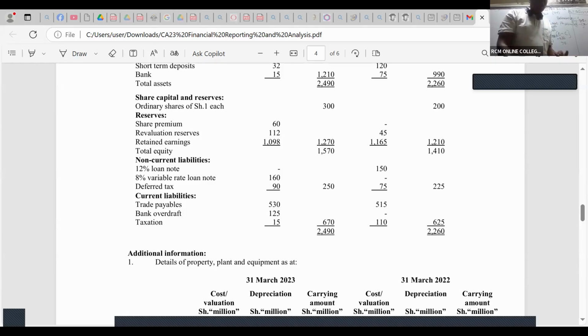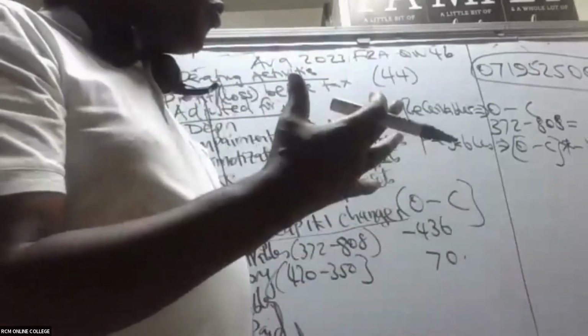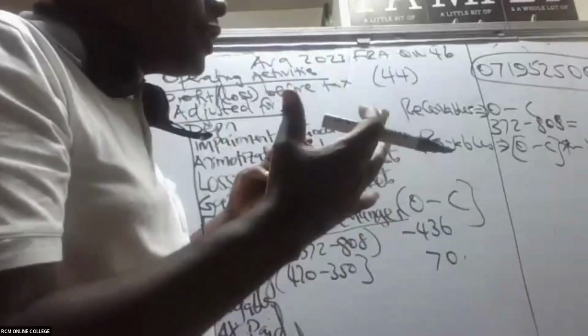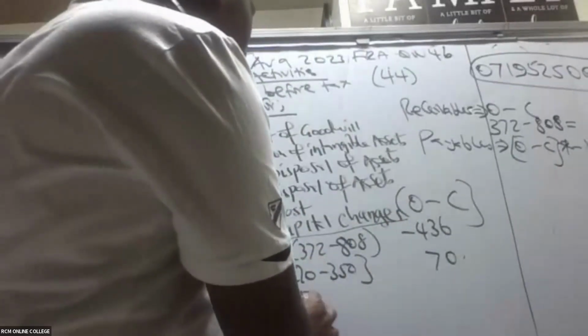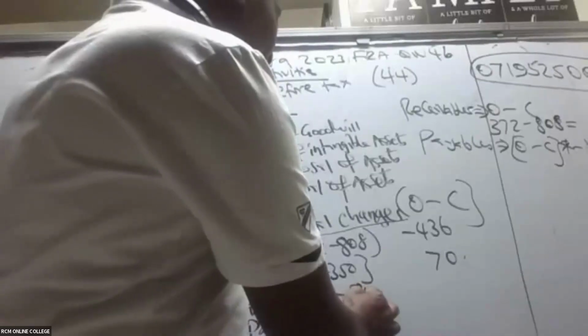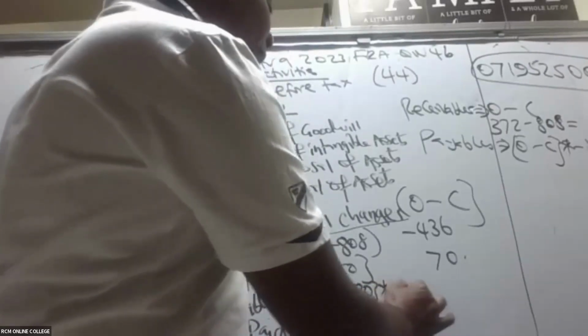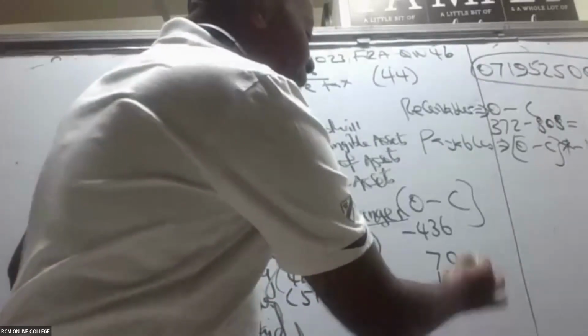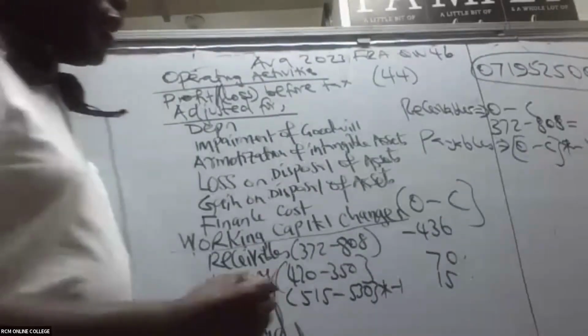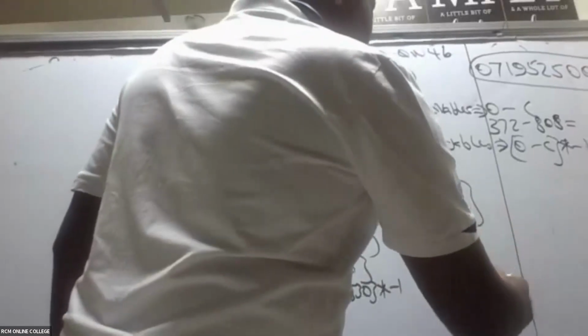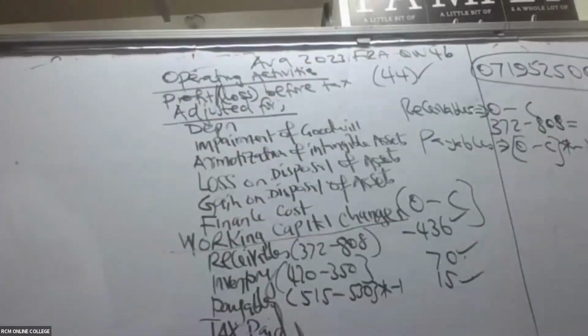But there is this rule which tells me that for liabilities, you must always change the sign. So for payables, I will take 515 minus 530, and whatever I get, I multiply by -1. I'm getting 15 there. Now, ladies and gentlemen, the moment I do this, at the end of the day, I will be able to get 1, 2, 3, 4. If I'm an FRA student, those are 8 marks.